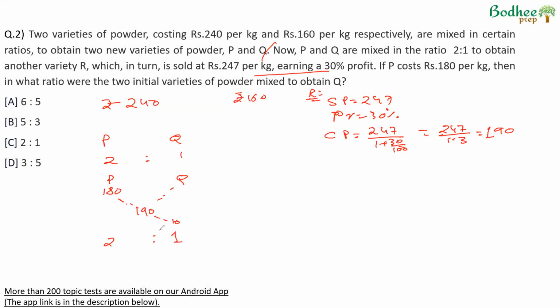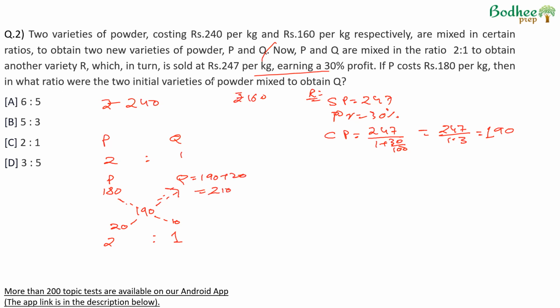This difference is 10. The ratio has to be 2 is to 1. So this difference should be 20 because 1 corresponds to 10, so 2 will be 20. And since the price of P is less than 190, the price of Q will be more than 190. So the price of Q becomes 190 plus 20, which is 210.